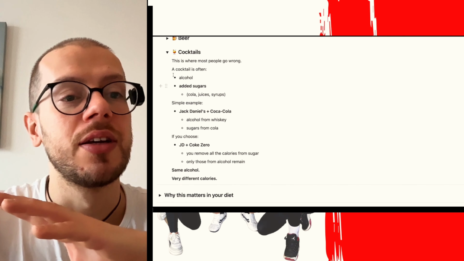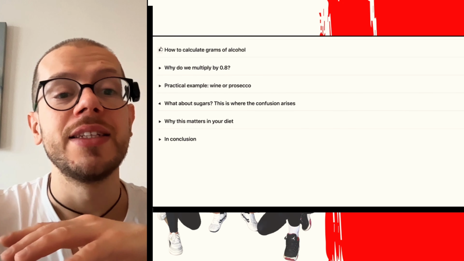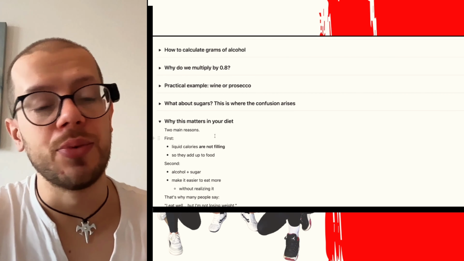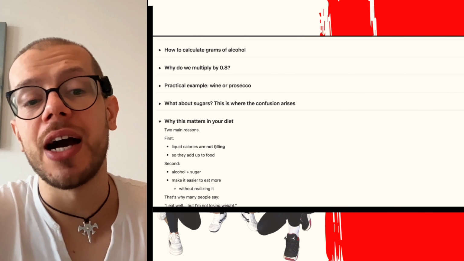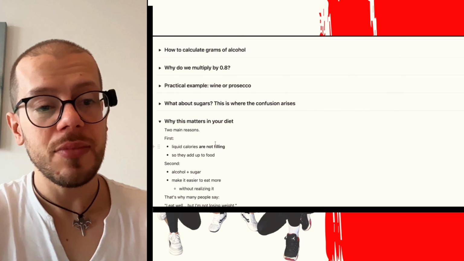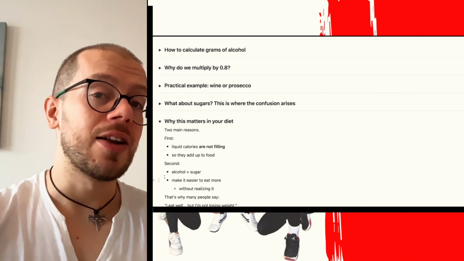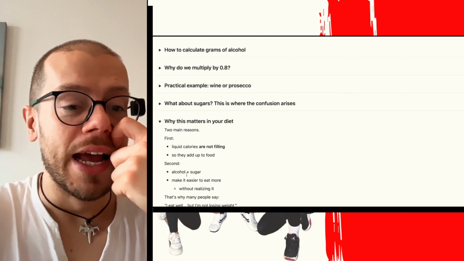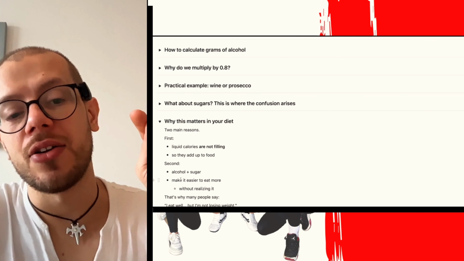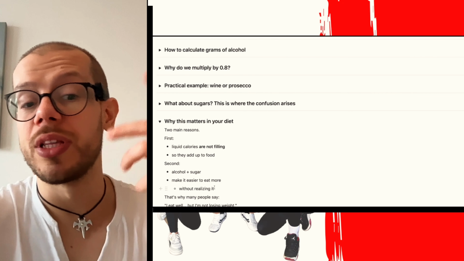And this is important. Now, why does this matter in your diet? Very simple. Two main reasons. First, liquid calories are not filling, so they add up to food. Second, alcohol plus sugar. And not only that, because the alcohol itself makes it easier to eat more without realizing it.